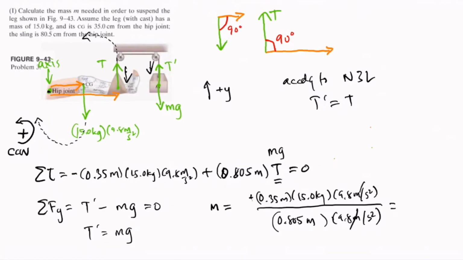This cancels, of course, and we solve for the mass to be equal to 6.5 kilograms. So in order for the hip joint to be hung or suspended as shown in the figure, the mass has to be equal to 6.5 kilograms.